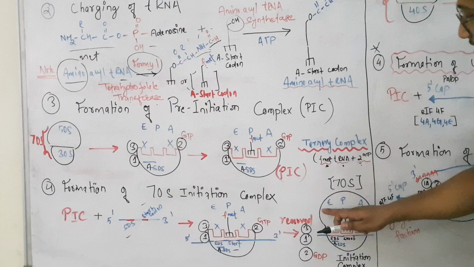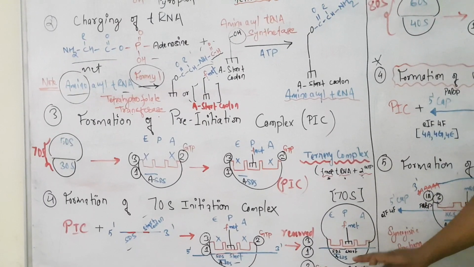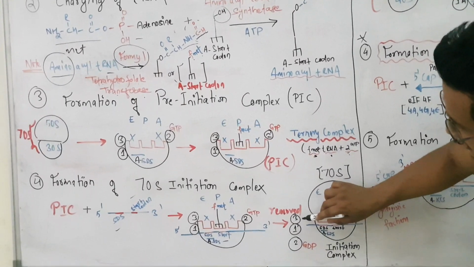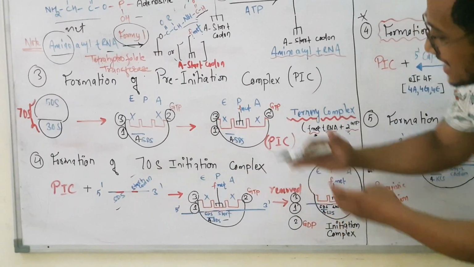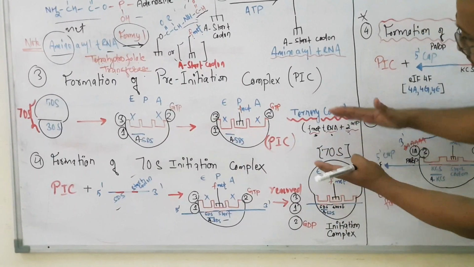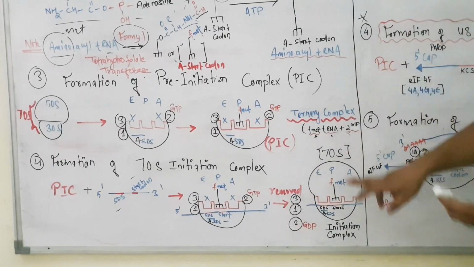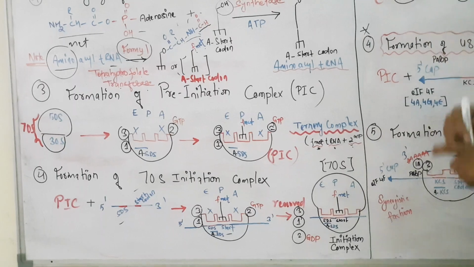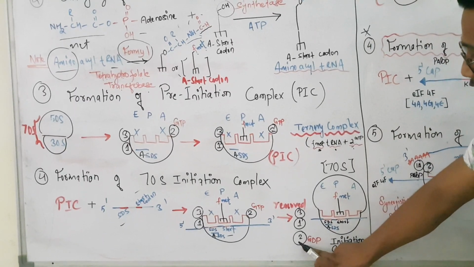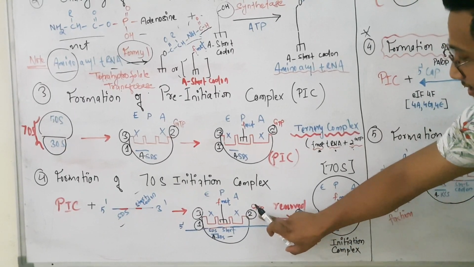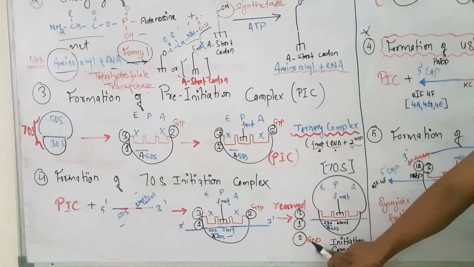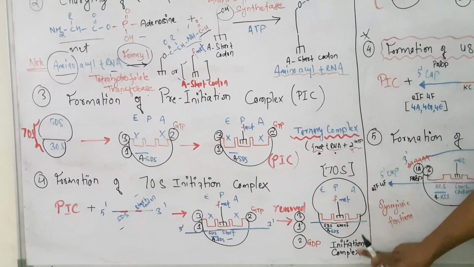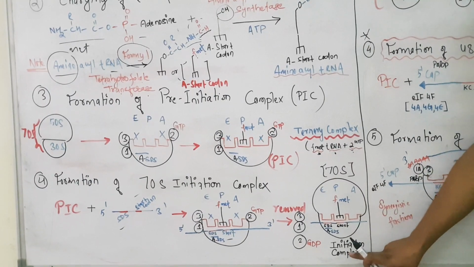We know that the large subunit has affinity for this small subunit, right? So finally, what happens is that the initiation factors like 3 and 2 are removed. As they are removed, now the large subunit will come and sit over the small subunit, and that reaction is catalyzed by hydrolysis of IF2-GTP, right? And as a result, it converts into IF2-GDP, and that energy catalyzes to prepare the 70S initiation complex in bacteria or in prokaryotes.